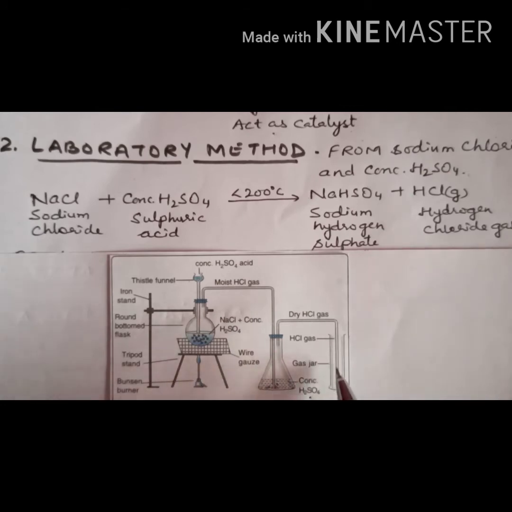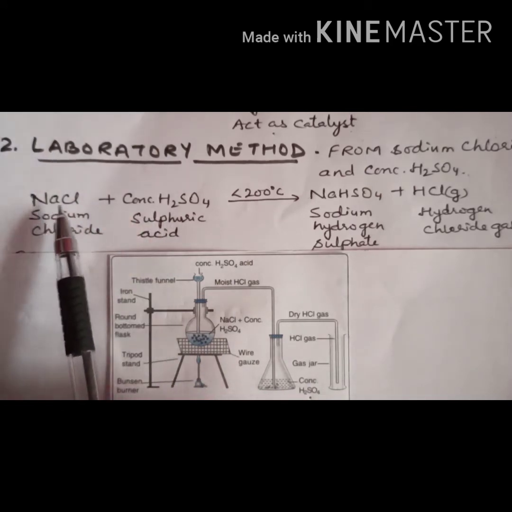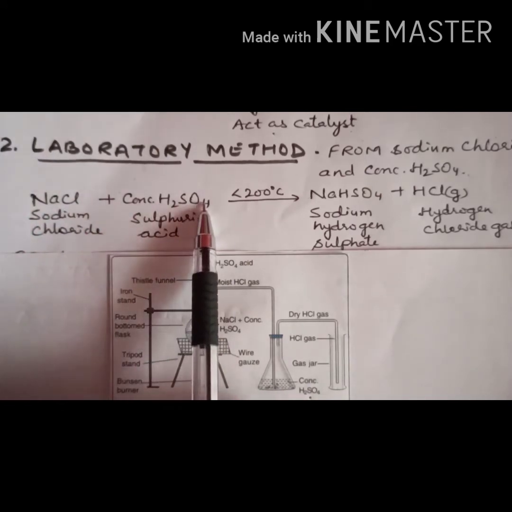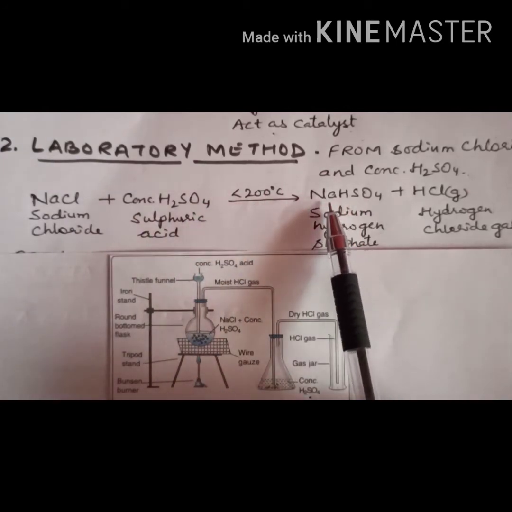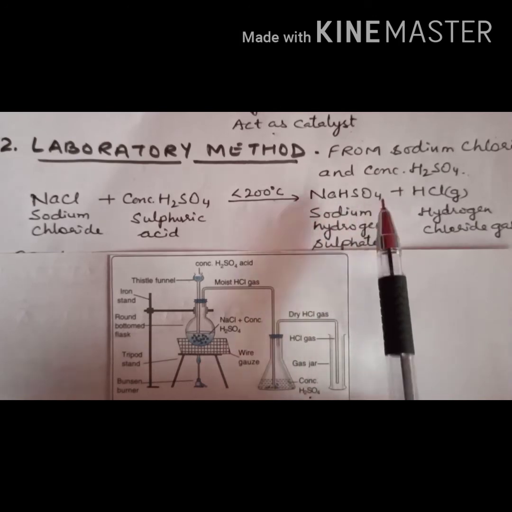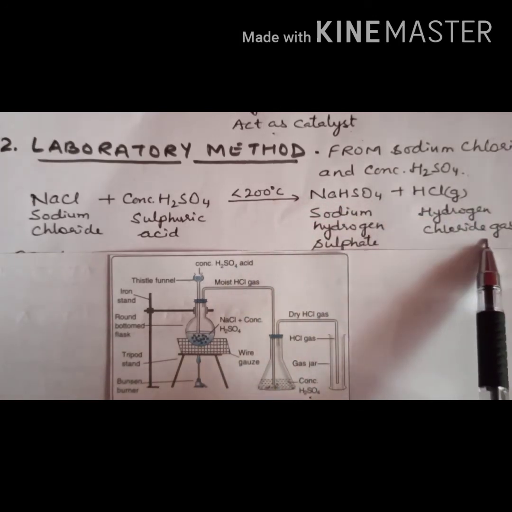And now after collecting, what is the reaction of this laboratory preparation? NaCl plus concentrated sulfuric acid and temperature below 200 degrees Celsius. Now products are sodium hydrogen sulfate or sodium bisulfate and hydrogen chloride gas.